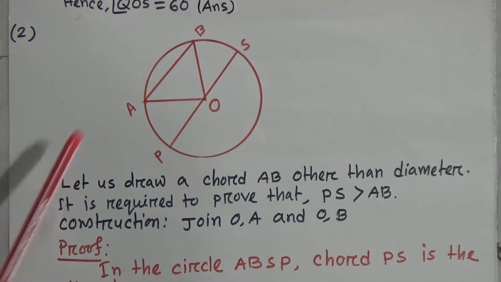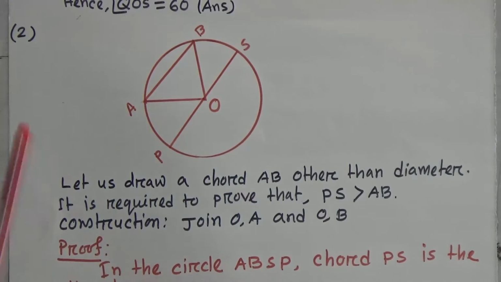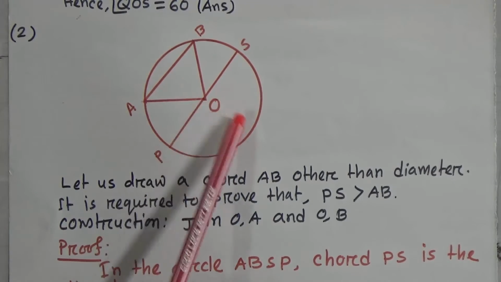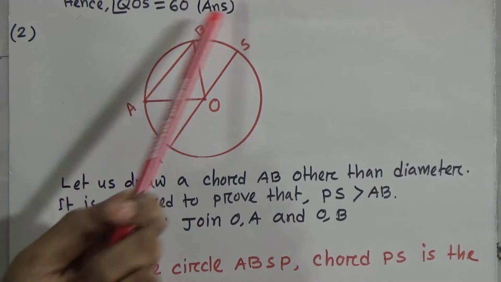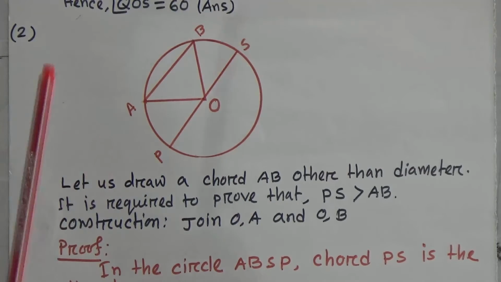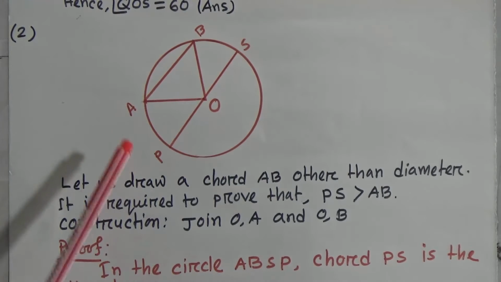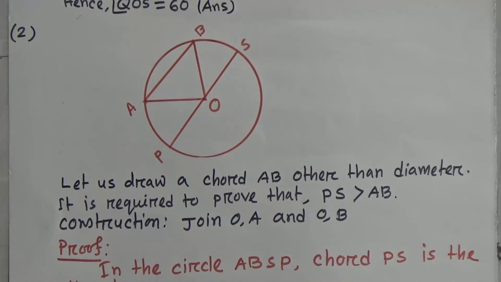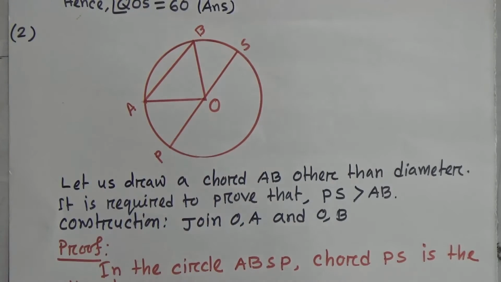Student, AB and PS both are chords, but PS is the greatest chord because it passes through the center. But AB is not the greatest chord because it does not pass through the center. Okay, mind it. PS is the diameter because it passes through the center.